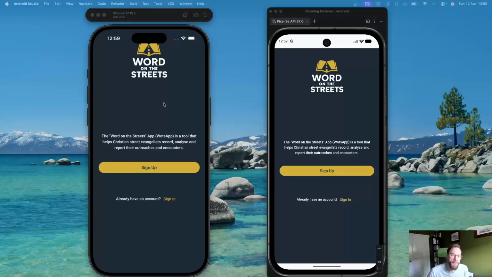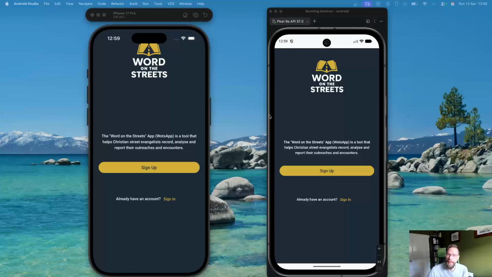He is an iPhone user. He goes out onto the street, and he will be the one starting an outreach, a public outreach. On the right hand side, we have another evangelist, more an affiliate of the organization, here to join the outreach, and he is an Android user, specifically a Google Pixel device.